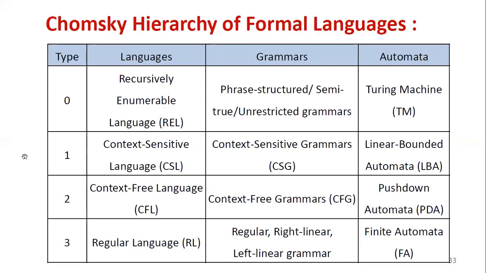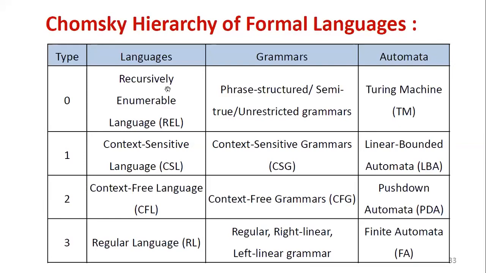Type 1 has lower computational power than type 0, but higher than types 2 and 3. Type 2 has less computational power than types 1 and 0, but higher than type 3. The last one, type 3, has the lowest computational power compared to 2, 1 and 0. So the hierarchical order is in decreasing order of computational power.